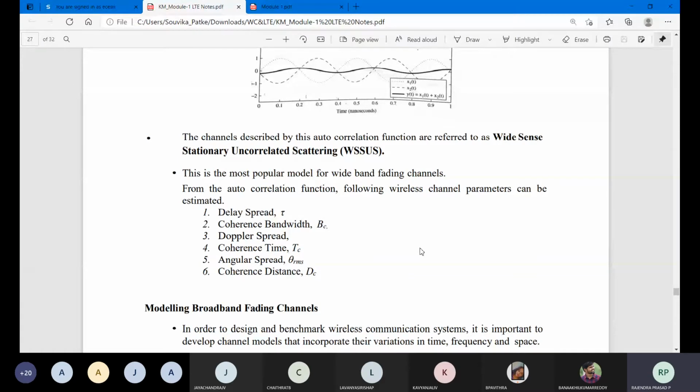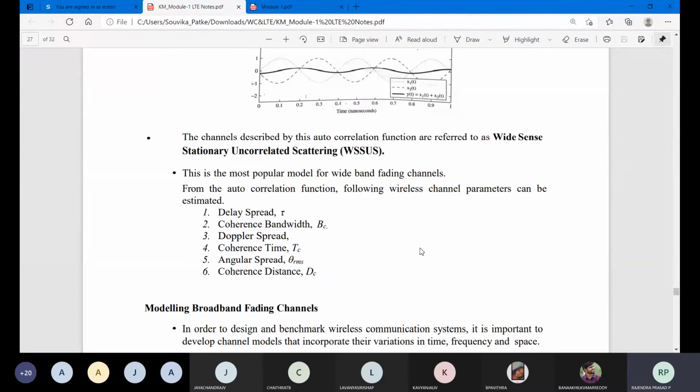So all these things you need to write mathematically. You need to derive it. That is why we call it modeling broadband fading channels. Obviously these fading effects will not be huge, but still there will be some effect which will disturb, and which I need to avoid.